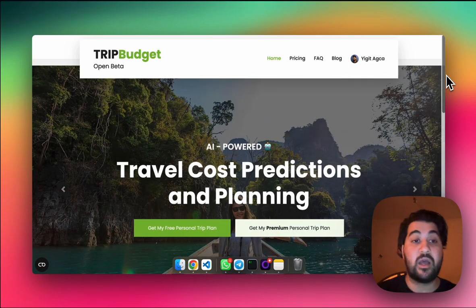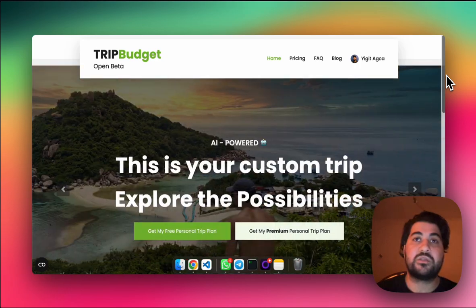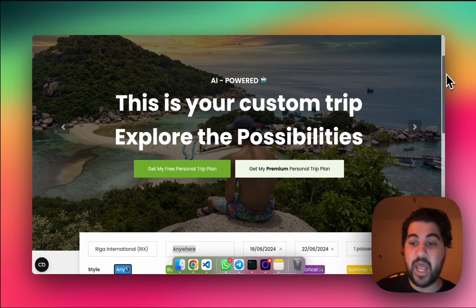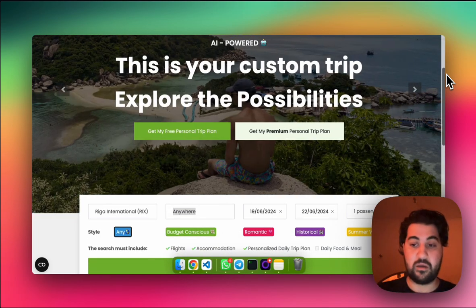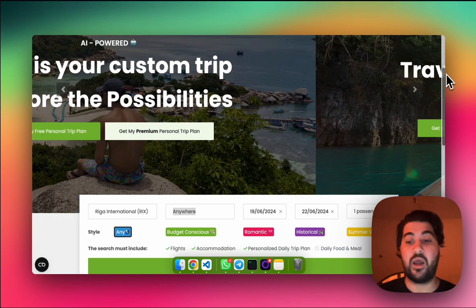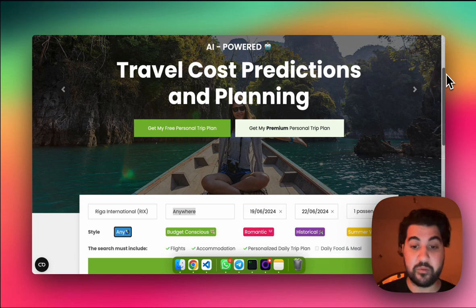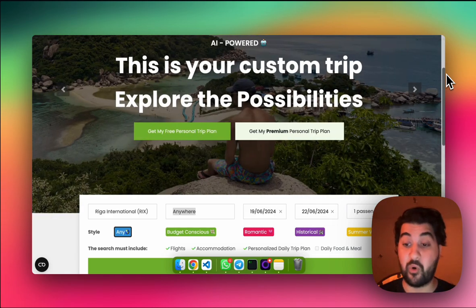So today I would like to talk about my recent product, Trip Budget. Trip Budget is a travel planning and destination discovery tool. It actually started as budget prediction for new places that I would like to discover, and I added more features with customer feedback, and it came to this exact point.